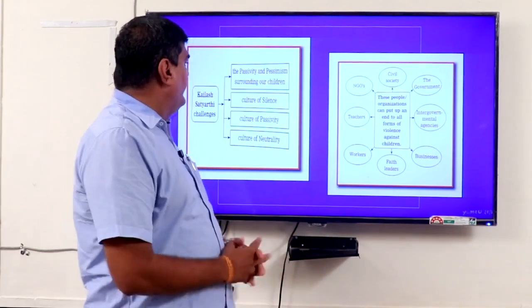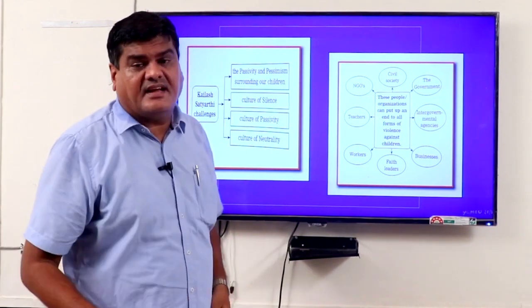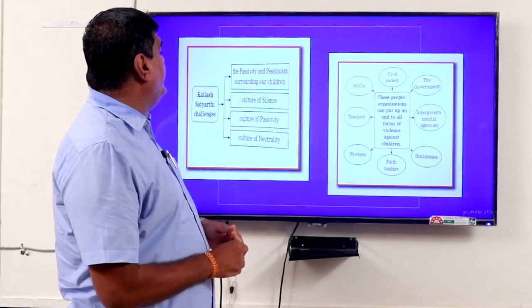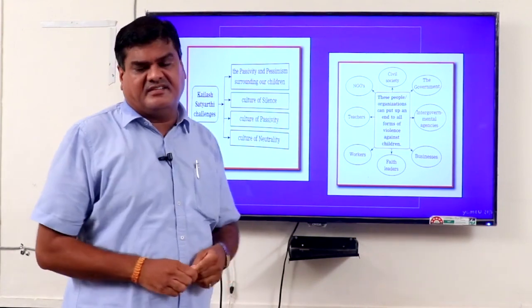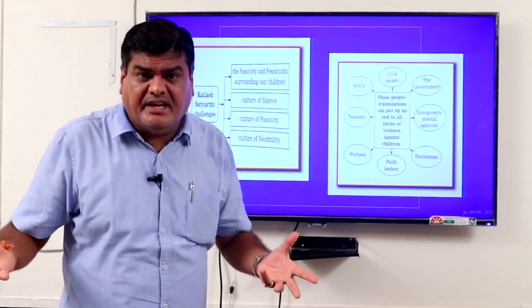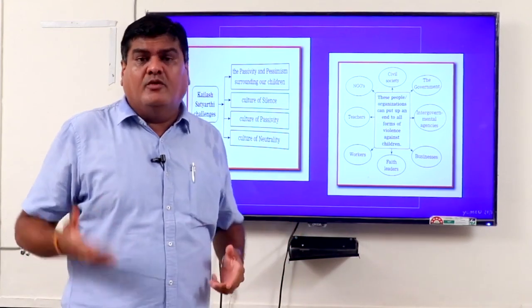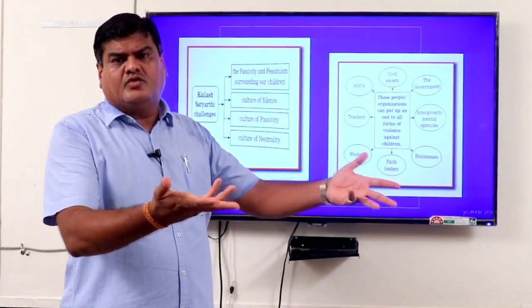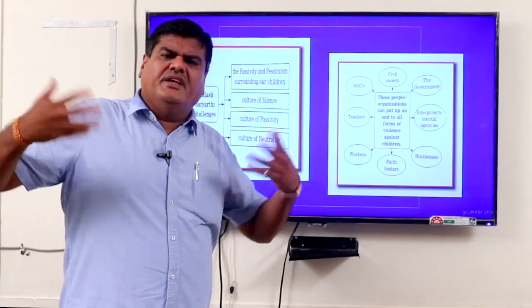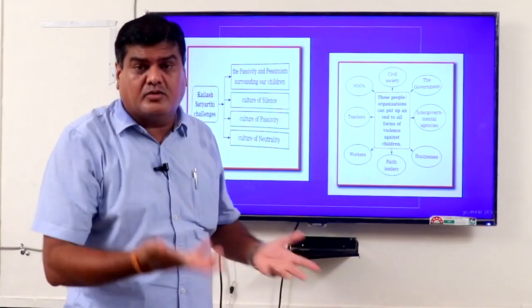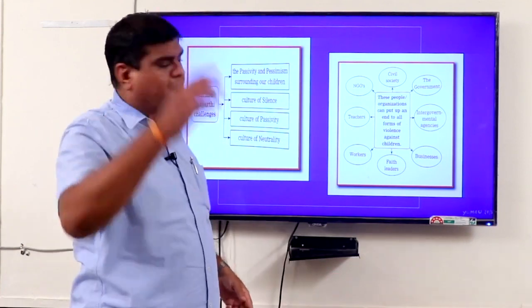Okay. Now the next part, Kailash Satyarthi's challenges. What challenge? The passivity and pessimism surrounding children. It means if we see, our elders are also looking at children working, and who is giving them the chance to work? Elders. So pessimism is there. No one is serious. Everybody sees that this is not good, but still the things are happening. So that is a serious problem.